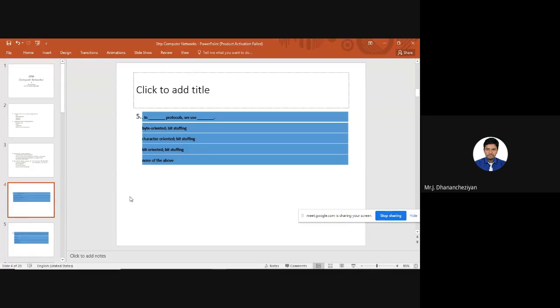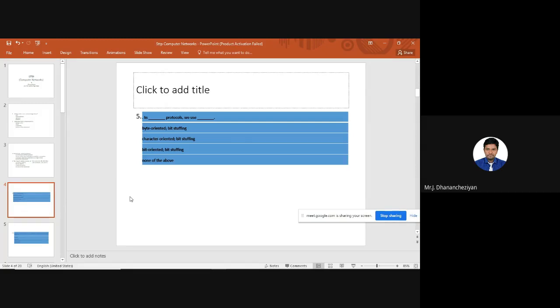So you can choose 36 bits, you can choose 80 bits, you can choose 100 bits. It is not multiples of any bytes. But bit stuffing is when there is a flag getting repeated, voluntarily we are going to stuff a 1 or 0 in order to avoid the delimiter getting repeated.